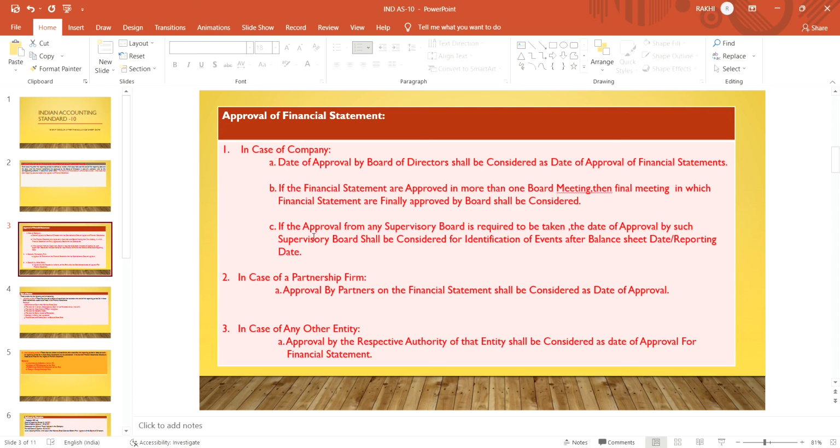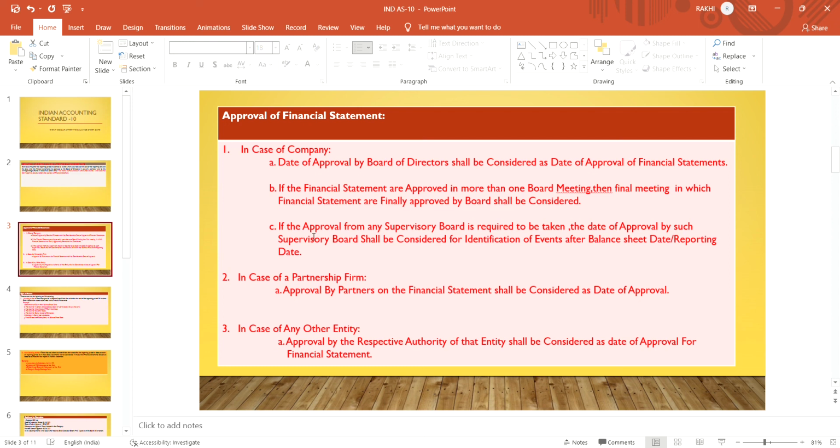Then the supervisory board approval is required, and that approval date is to be considered as the date of approval of the financial statements in case of Ind AS 10.